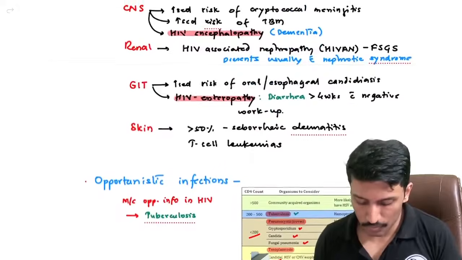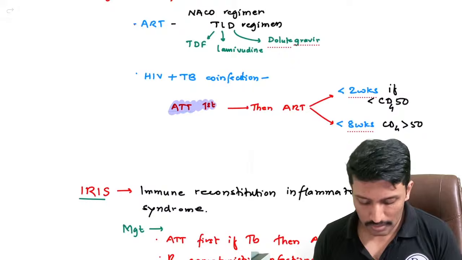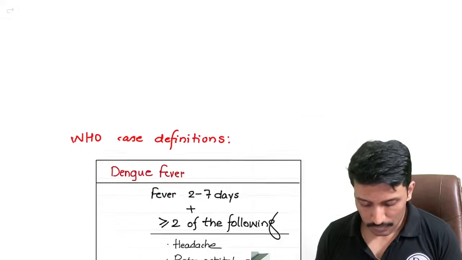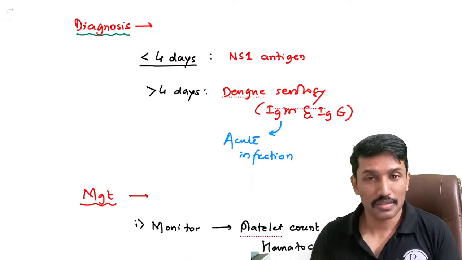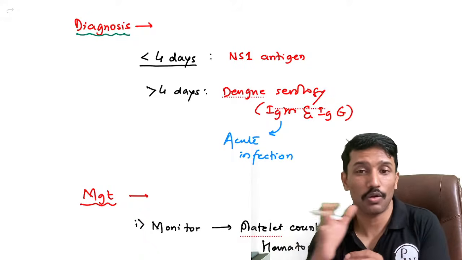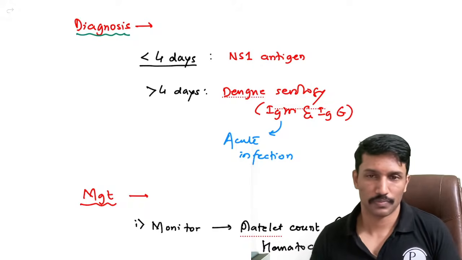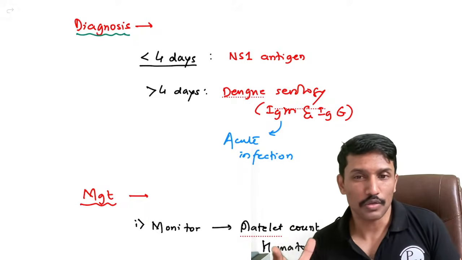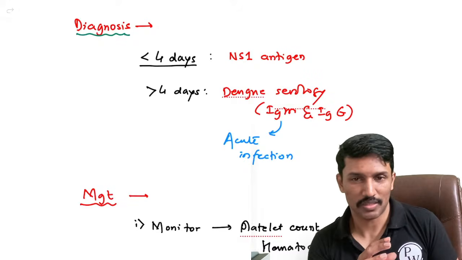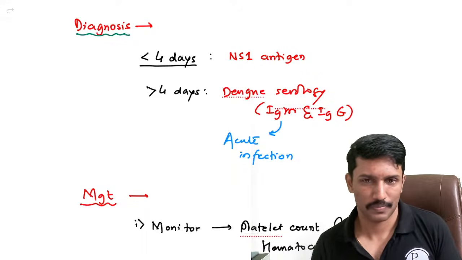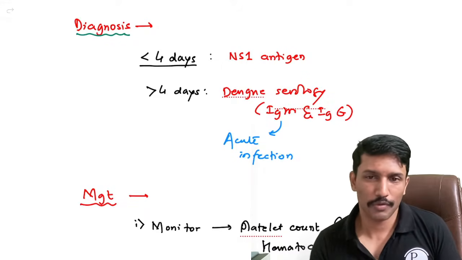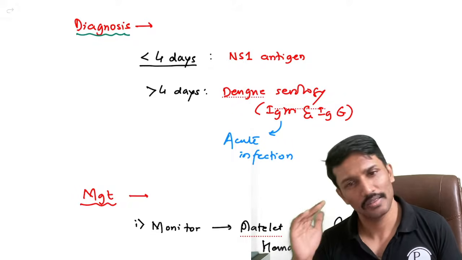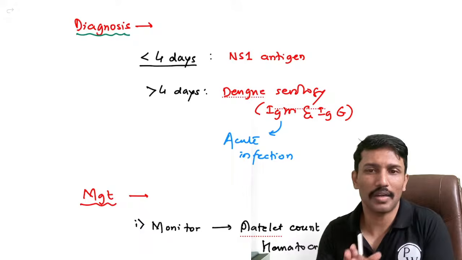And similarly, when you write about the diagnosis, make sure that you mention appropriate investigations according to the phase of the infection or the days after the infection. Like if I have to diagnose HIV in the acute HIV syndrome phase, only P24 or HIV PCR. After that, antibodies. Right? So similarly, if I have to diagnose dengue in first 4 days, only the antigen NS1. But after that, antibodies. So keep that in mind.